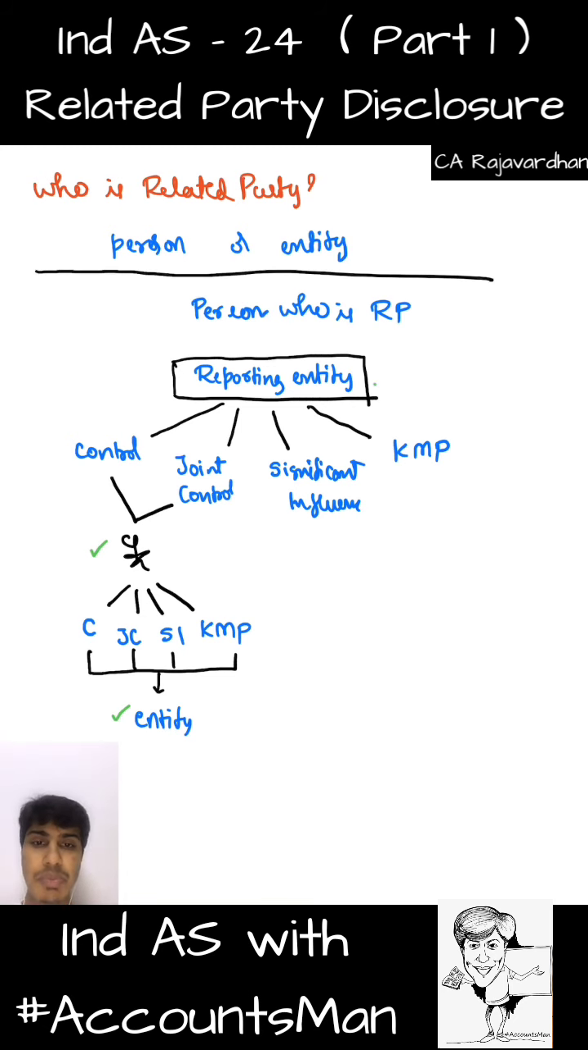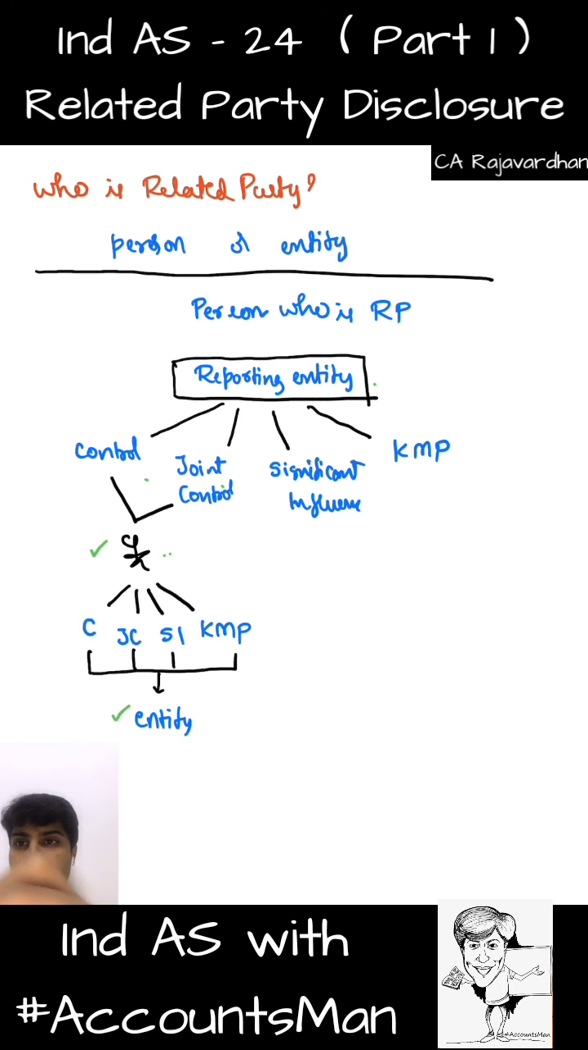So if this is a reporting enterprise, whoever has control or joint control on this entity is our related party. And if such related party person has control, joint control, significant influence or is a key management personnel in one more entity, that entity is also our related party.